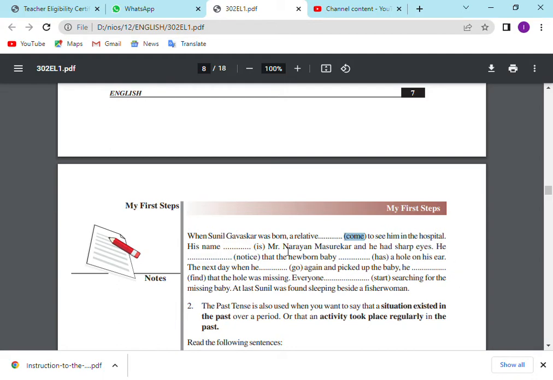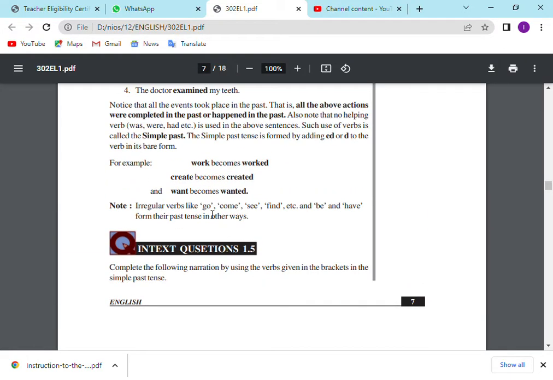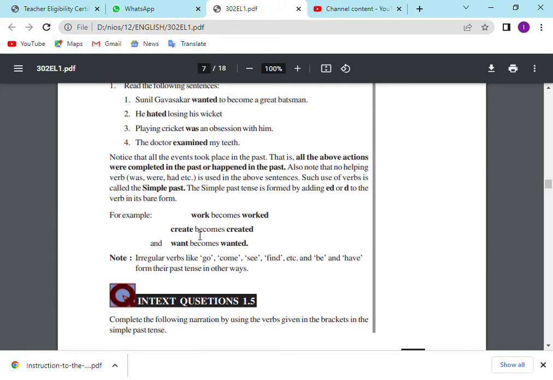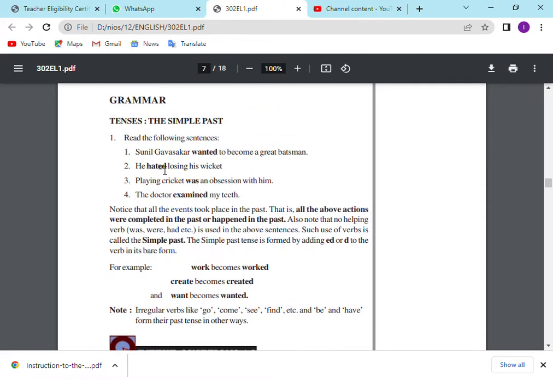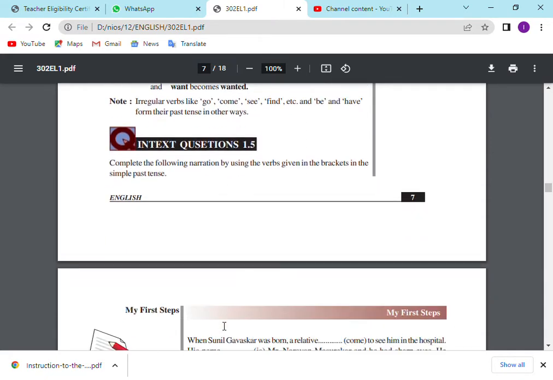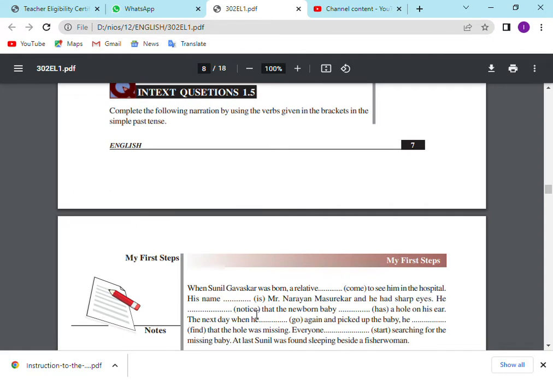His name, what is the past tense form of is? Was. His name was Mr. Narayan Masurekar, and he had sharp eyes. He, and just simply add d. We can't use ed because e is already there. You have to notice, if e is already there, we have to use only d. So e is already there, right? Only d is enough. No t, just add d. So the newborn baby has, what's the past tense form of has? Had a hole on his ear.